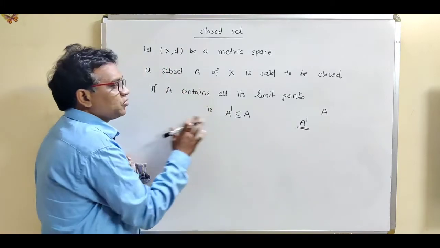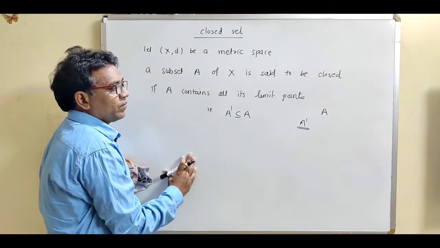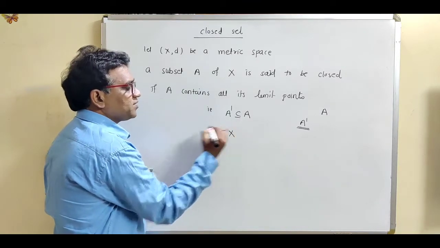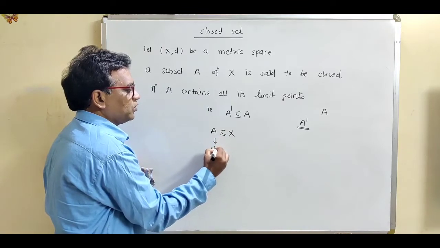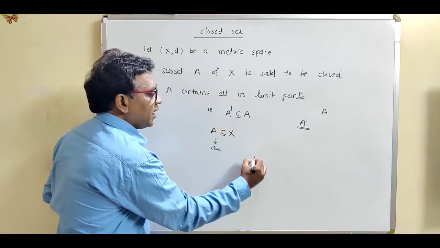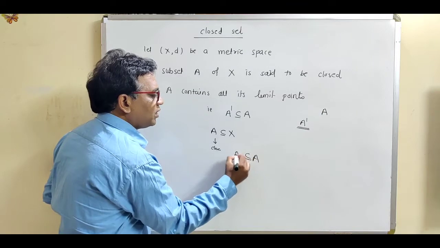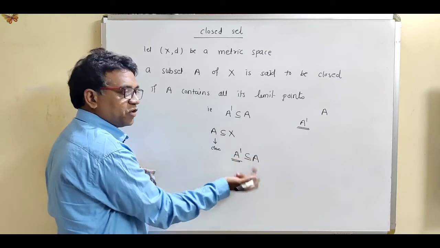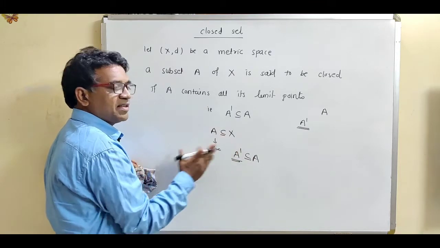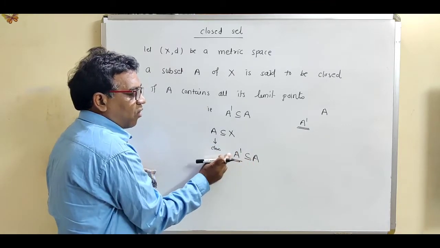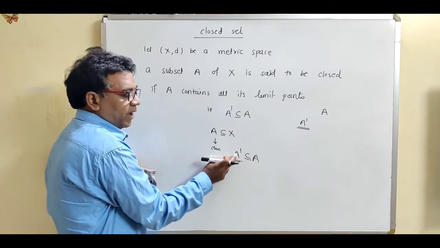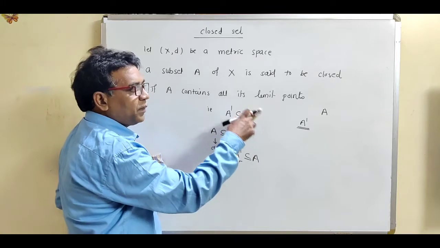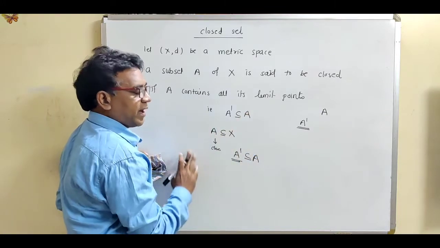A subset A of metric space X is said to be closed means A contains all its limit points, that is, A dash is a subset of A. A dash is the notation for the set of all limit points.